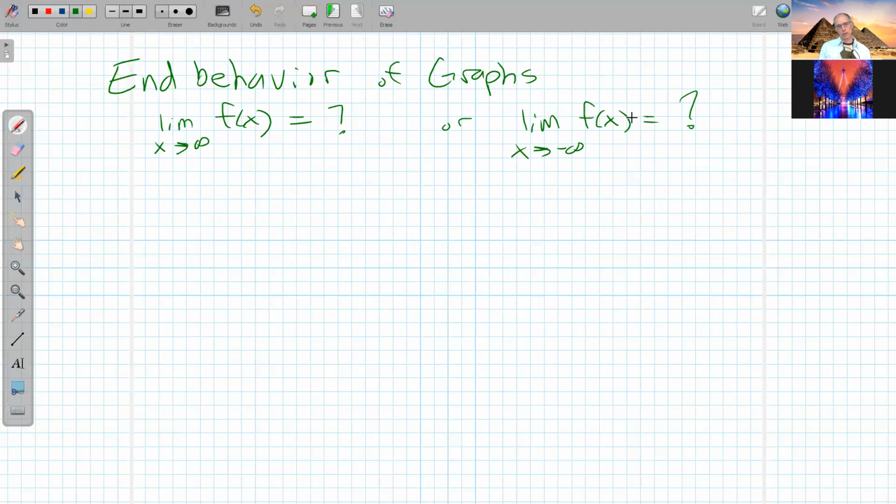And this was looked at with polynomial functions. So for example, we might pick a function like f of x equals -2x squared plus 3x plus 1. And we want to know the end behavior here. And so we take the limit as x increases of all of that.